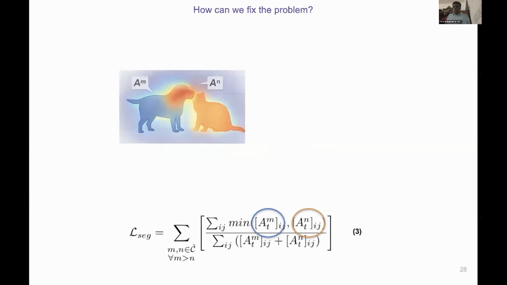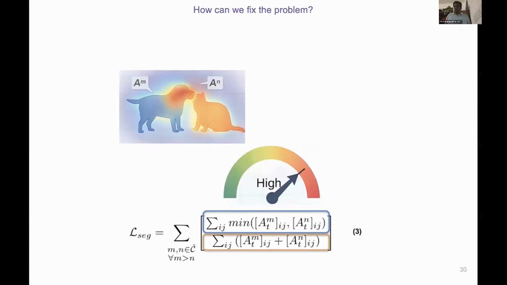So here is a cartoon to make this concrete. We have a prompt with two concepts, dog and cat. The attention map A_m corresponds to dog, shown in blue, and A_n corresponds to cat, shown in orange. As you can see, they are spilling into each other in the middle region. So how do we fix the problem? With the numerator here. The numerator of our loss measures exactly this overlap region, the element-wise minimum of A_m and A_n.